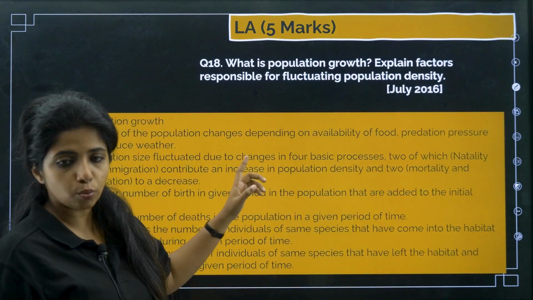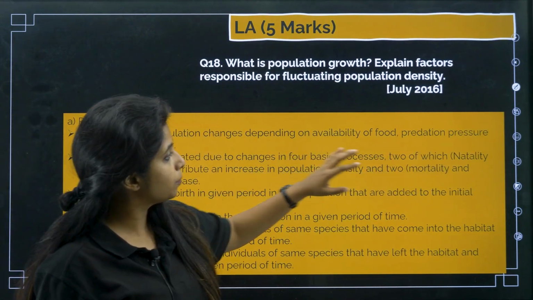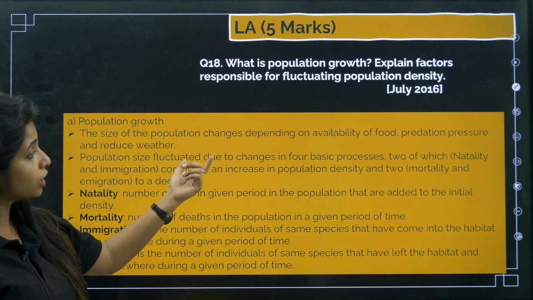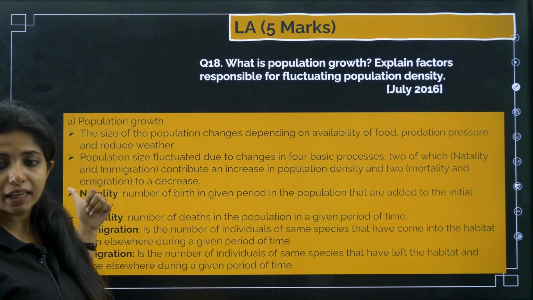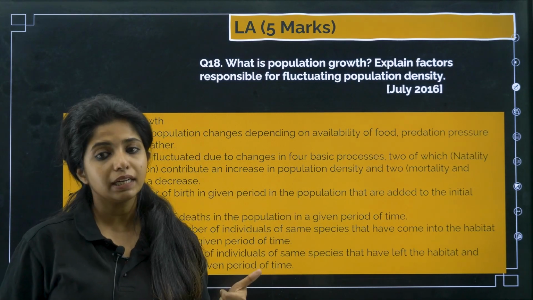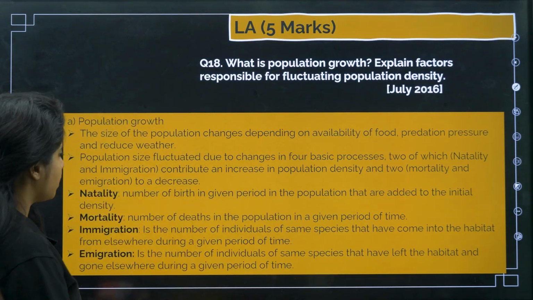Population growth is the change in the size of the population depending on availability of food, predation pressure and reproductive weather. The population size fluctuates due to changes in four basic processes, two of which, natality and immigration, contribute to an increase in the population density, and two of them, mortality and emigration, decrease the population density. What do you mean by natality?